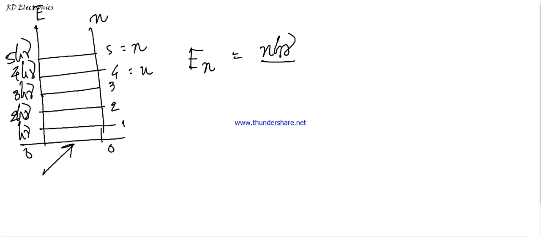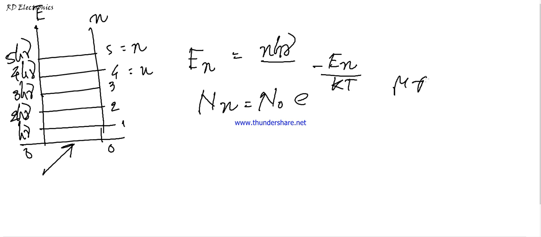This depends on three values: n, h, and nu, and determines the Maxwell-Boltzmann constant. The value is Nn equals n0 e to the power minus En by kt. This expression is coming from MB statistics, from statistical mechanics.